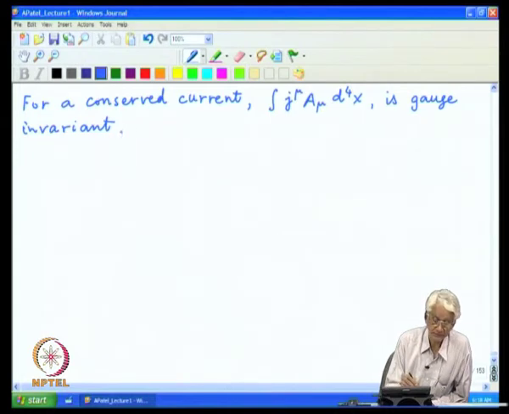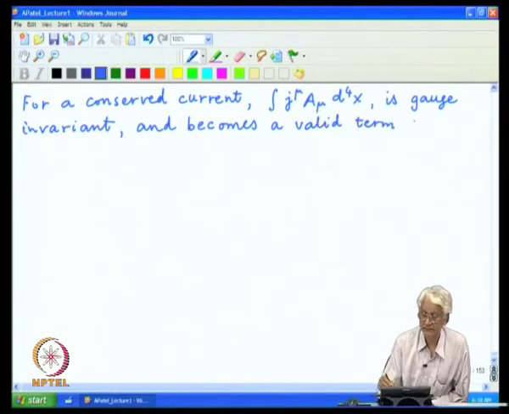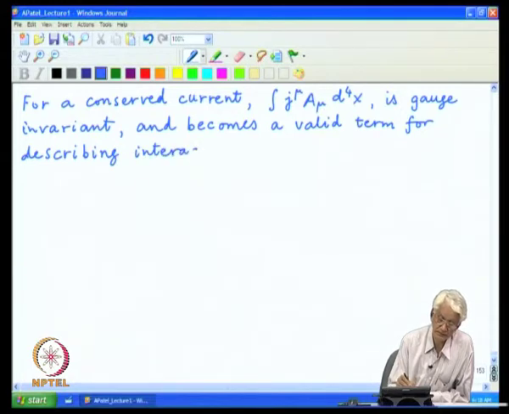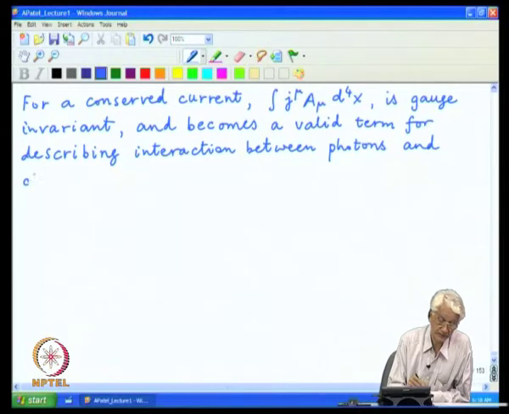So, this becomes a valid term for describing interaction between photons and charged particles.